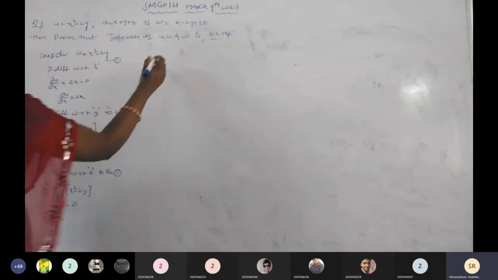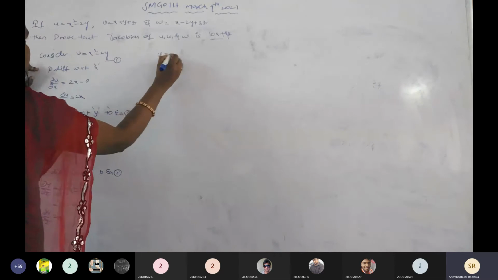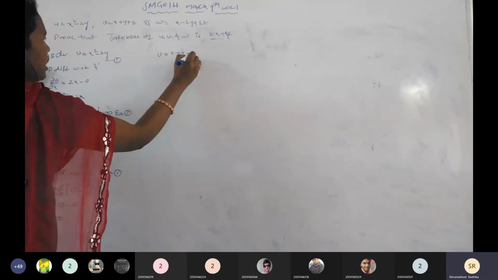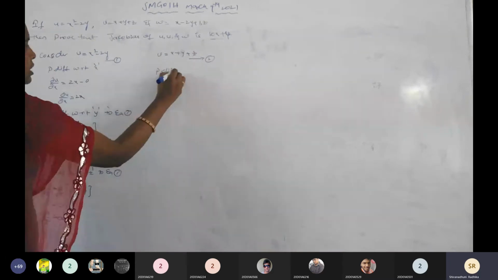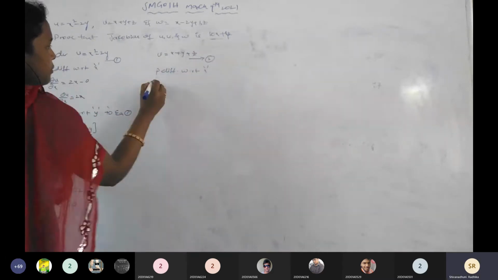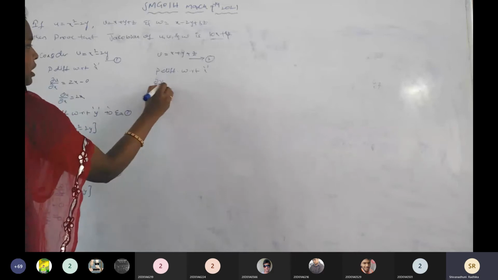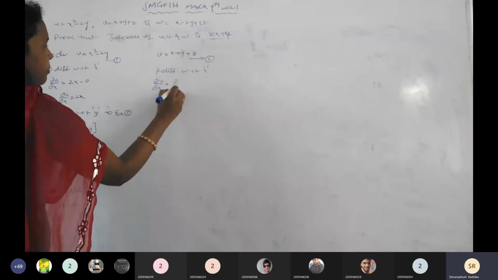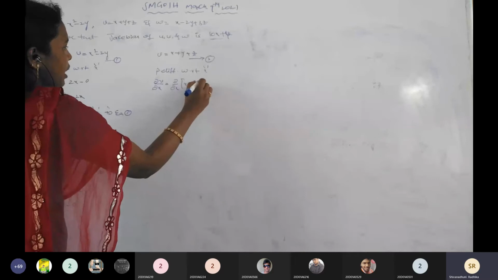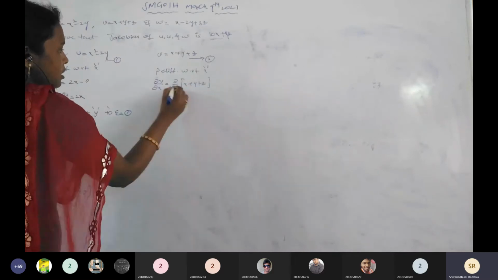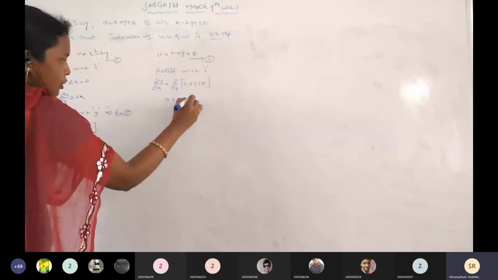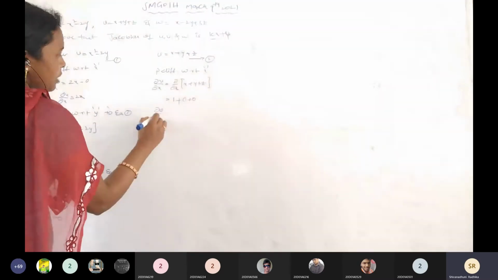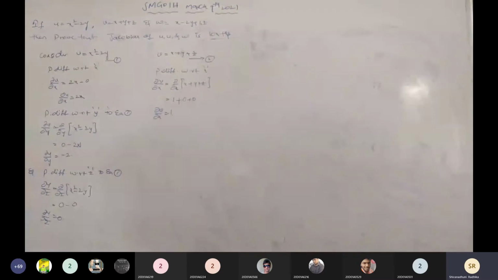Completed. I'm going to the second equation. Here v function, v equals x plus y plus z. Say this is equation number 2. Now partially differentiating with respect to x first of all, then dou v by dou x equals dou by dou x of x plus y plus z. Clear? Then x differentiating with respect to x is 1, plus y differentiating 0, plus z differentiating 0. Then dou v by dou x equals 1. Any more doubts in this?